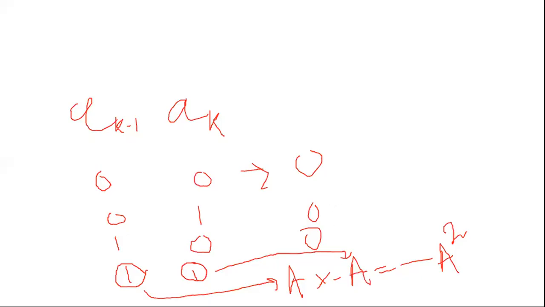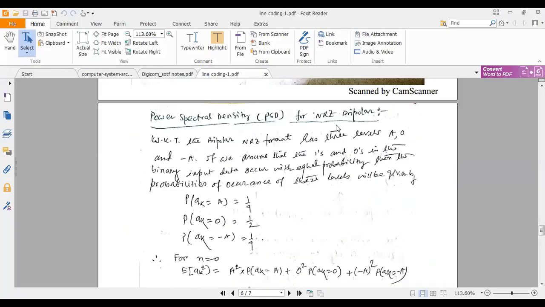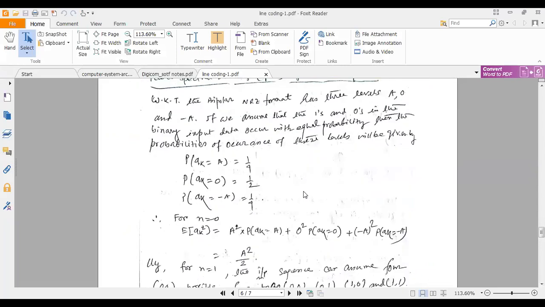So पहले से हम बता देते हैं, because we are starting with bipolar non returned zero. तो bipolar में क्या होता है? Zero is represented by zero and one is represented by two pulses, either minus A or plus A, depending upon the occurrence of the plus one in the message.